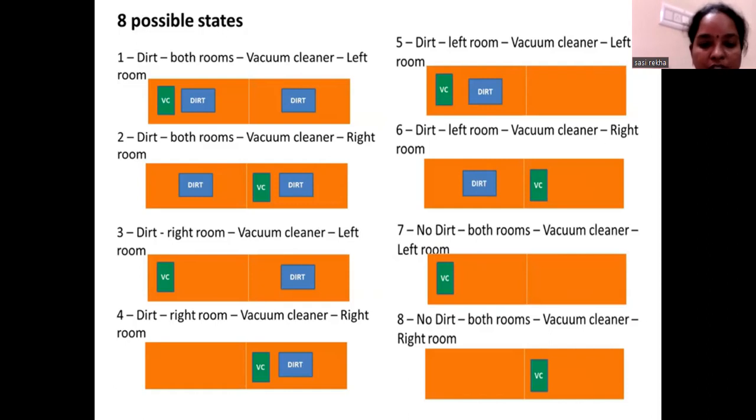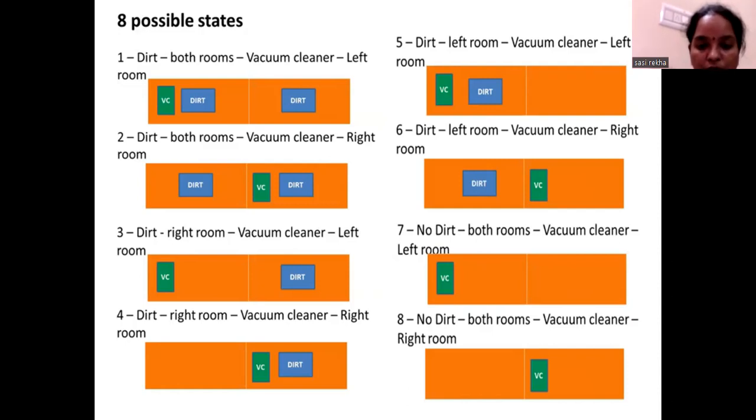Moving on to the fourth state, the vacuum cleaner has cleaned the first room, so we have to shift the vacuum cleaner to the second room. In the fifth state, the vacuum cleaner has cleaned the second room, so we have to shift it to the first room, because the dirt is still there. Then in the seventh and eighth states, the vacuum cleaner has cleaned all the dust in the first room and also in the second room. So these are the possible states for the classical vacuum cleaner problem, where an agent can be programmed accordingly to suck the dust.